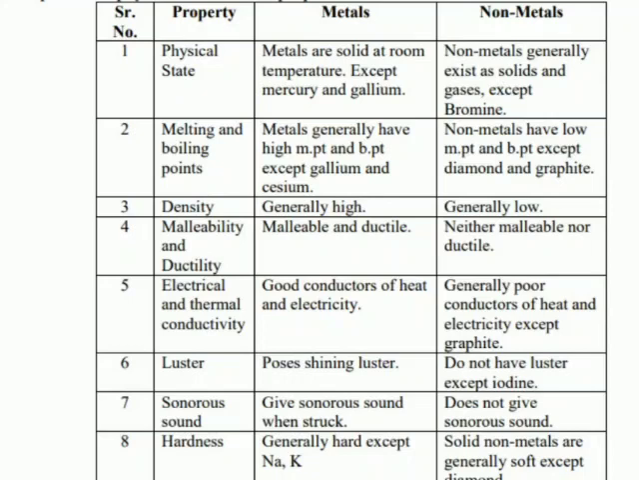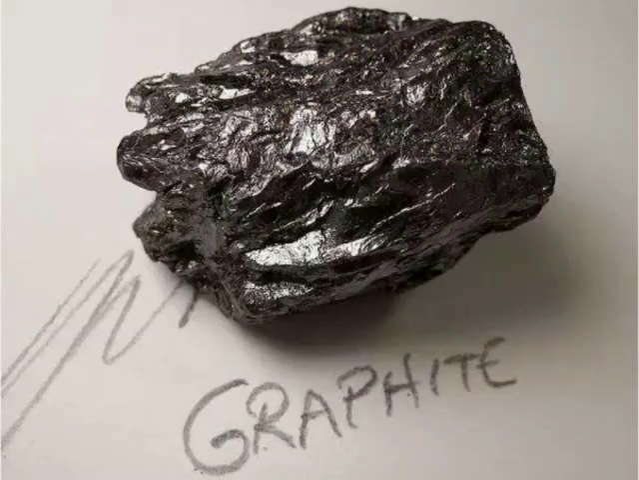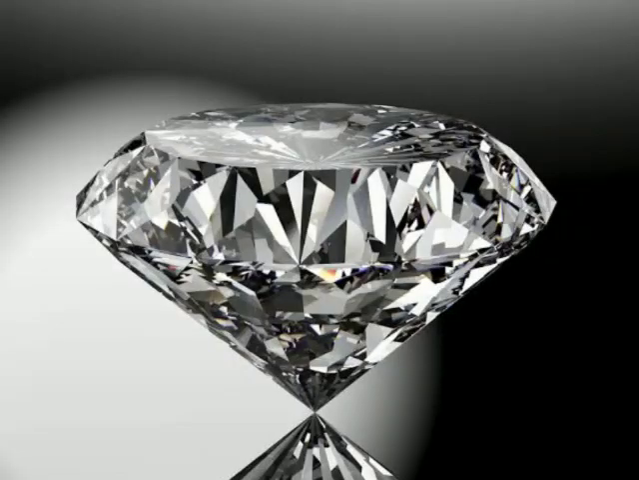Graphite, diamond and iodine are some of the few non-metals that have a luster. These are the exceptions. Generally, non-metals have a dull luster. Metals have a bright luster. Non-metals have a dull luster, except the non-metals graphite and diamond, which are bright.